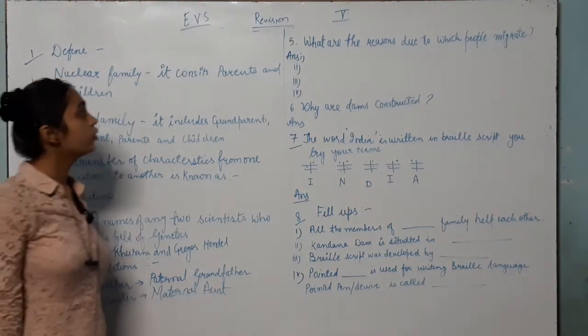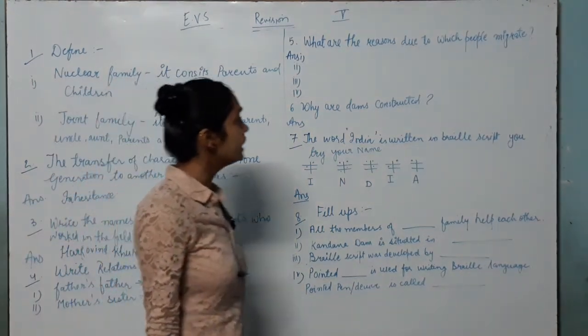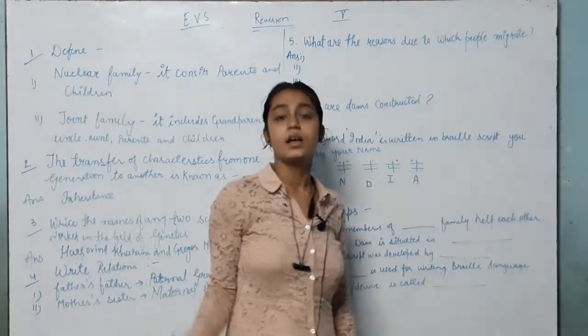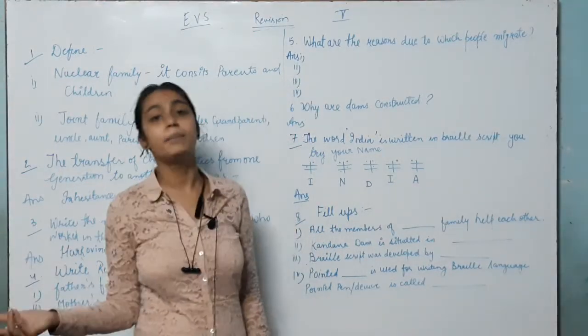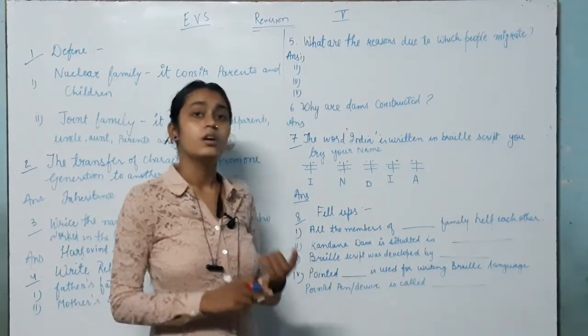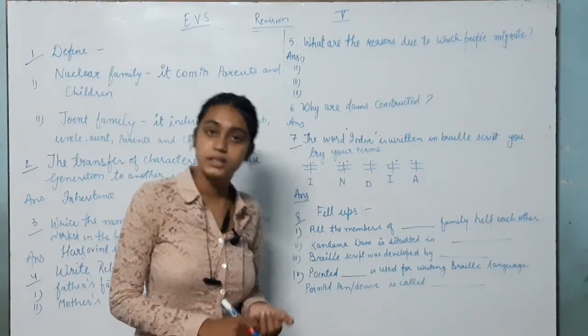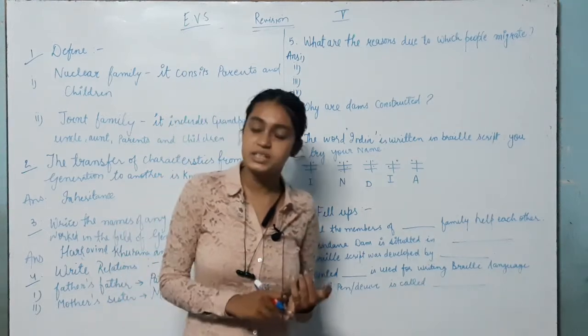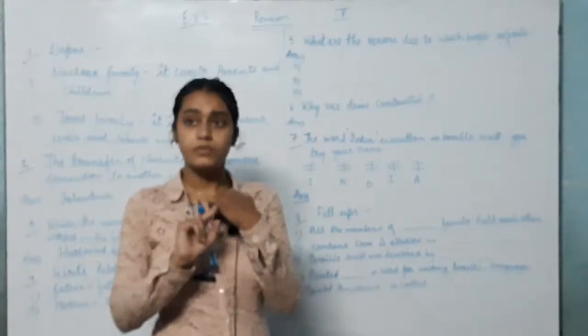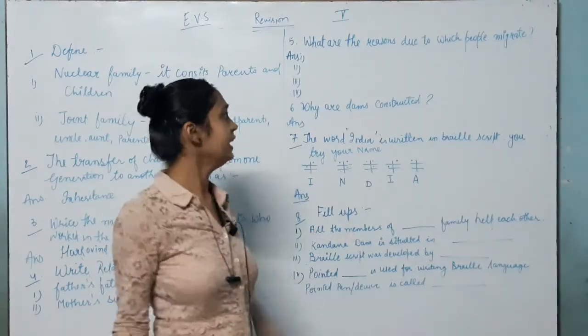Okay. Now we have question number 5. What are the reasons due to which people migrate? Why do people migrate? For education of their children, for betterment of living standard, for marriage purpose. So there are many reasons.